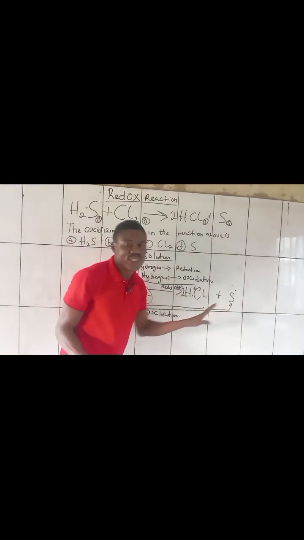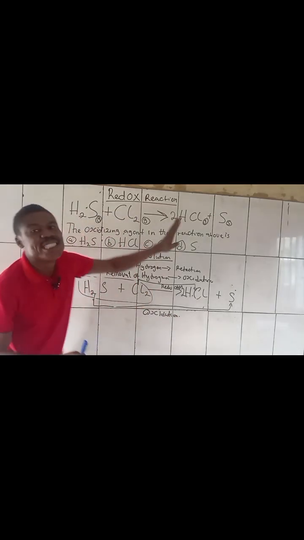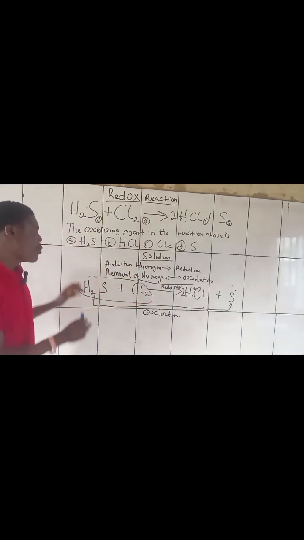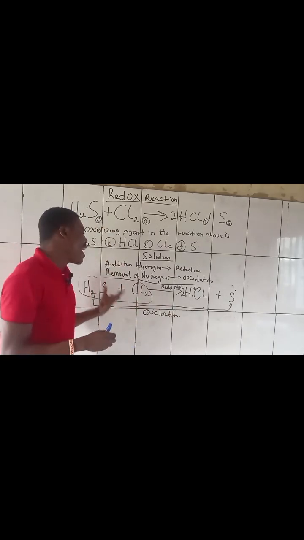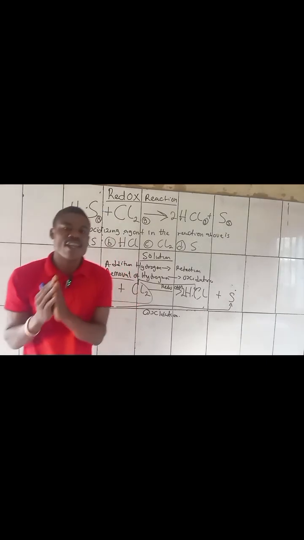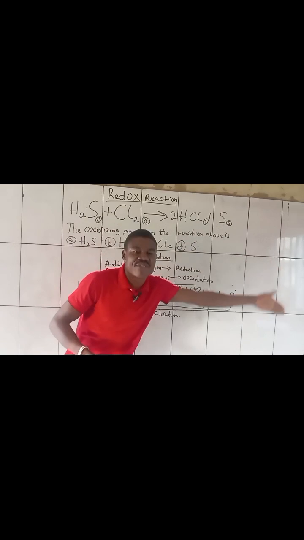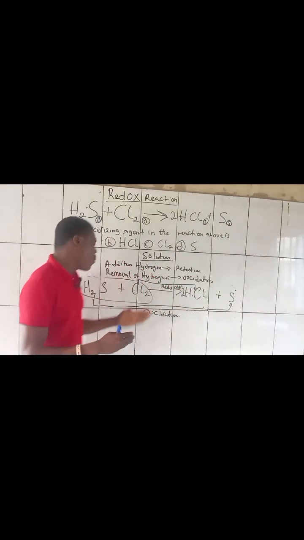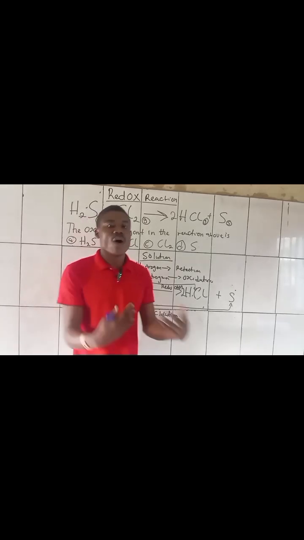Now, that's not the question. The question they ask is, what is the oxidizing agent? I made you understand that the oxidizing agent in a reaction is the substance that will reduce at the end of the reaction, while the reducing agent is the substance that will oxidize.